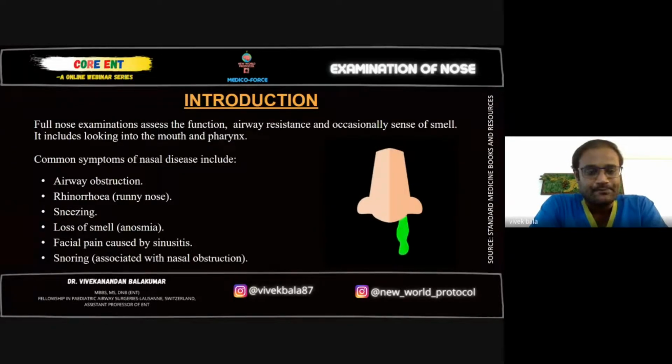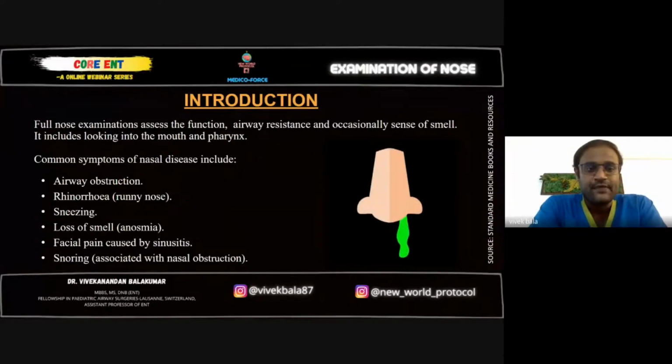As we're going to go inside, shall we start now, Yashwant? Is it okay? Sure, sir. Yes, okay. So first of all, you're going to see the examination of the nose to assess its function: the airway, whether it's patent or blocked, or whether the resistance of the airway is okay, and also the smell, with the help of a few smell particles that we'll be carrying along with us during your examination. Okay, so like I told you, you also have to include the mouth and the pharynx when you talk about the nose here.